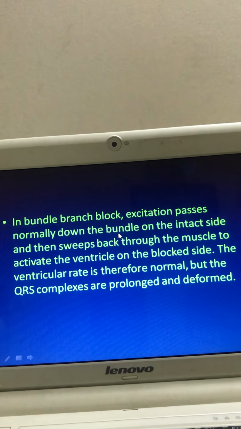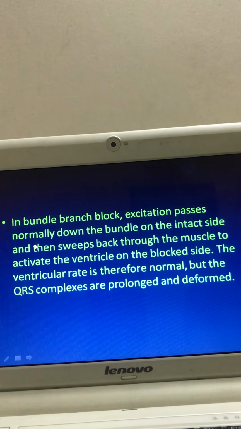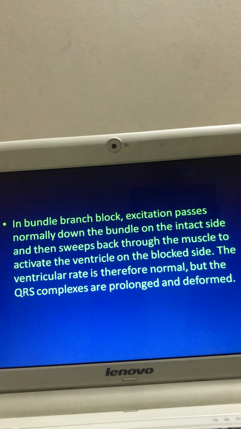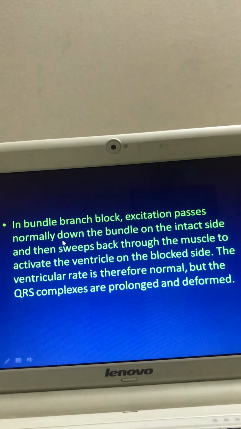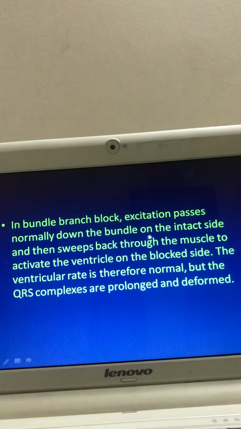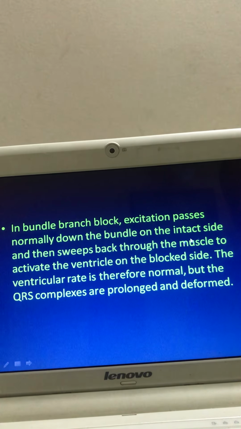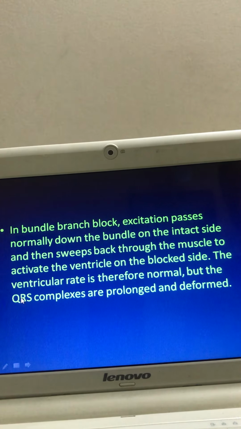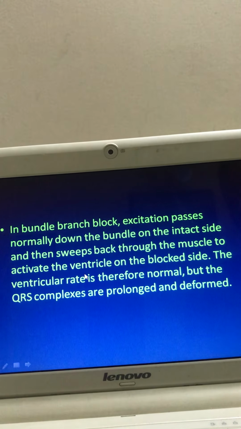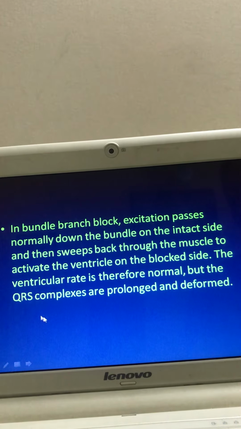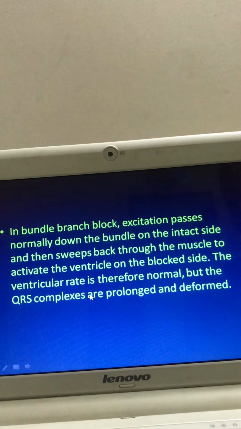If the right bundle branch of His is intact, then the impulse will be transmitted through the right bundle branch and then sweep through the defective side and go directly to the ventricle, and as a result there is a prolonged QRS complex and there is also an idioventricular rhythm.